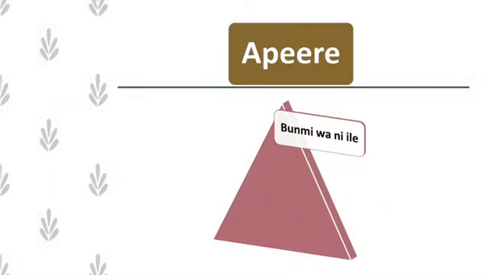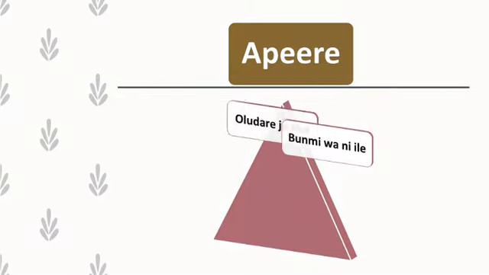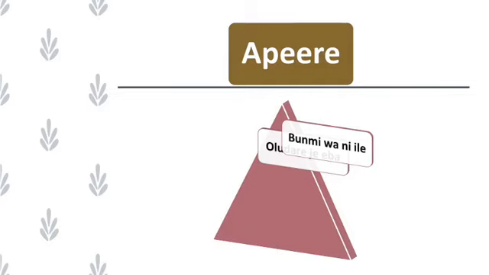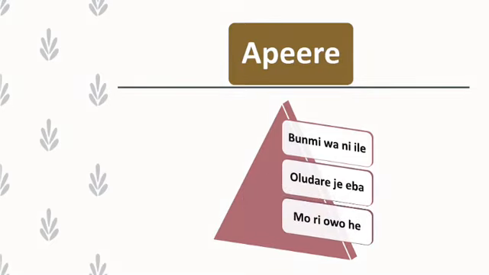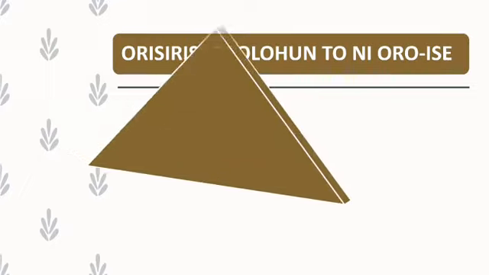Bí àpẹẹrẹ, Bùnmi wà ní ilé. Bùnmi is at home. You can see this is an auxiliary verb. Wà in this given sentence is an auxiliary verb. We are still looking at the functions of this verb. Olùdarí jẹ ẹ̀bà. Olùdarí ate ẹ̀bà. Main verb. Ate in that sentence is a main verb. Mo rí owó. Rí is see. It's also a main verb.